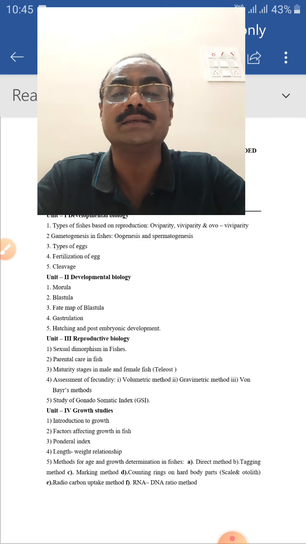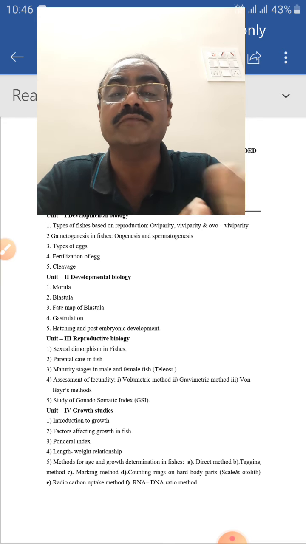And after hatching, when the larva comes out, changes take place in the animal's body, and that is called post-embryonic development. Generally, fishes pass through different stages. There are the semi-fry, fry, semi-fingerlings, fingerlings, yearlings, and adults. These are the post-embryonic developments that occur in fish.